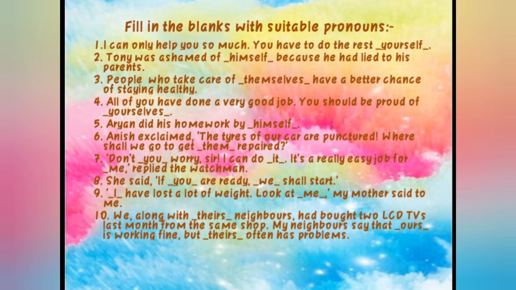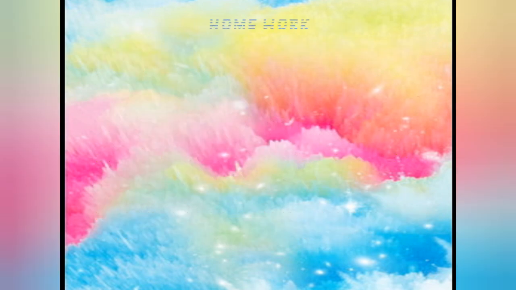We along with our neighbors had bought two LCD TVs last month from the same shop. My neighbors say that ours is working fine. Ours means our TV, that TV we are talking about. But theirs often has problems. Theirs means their TV has a problem. That's why we have used the singular one. So anything according to the sentence you have to put here.